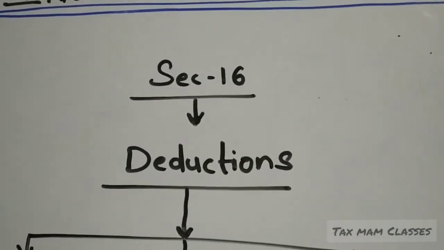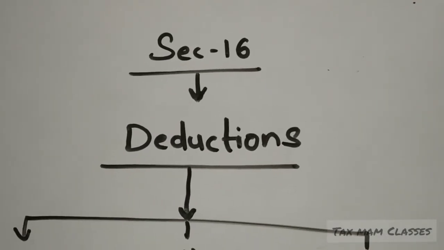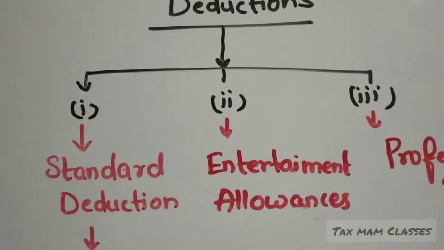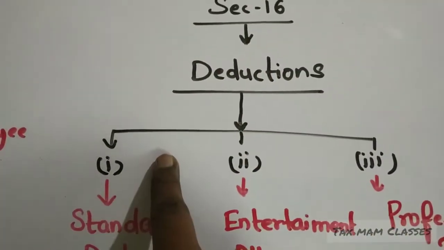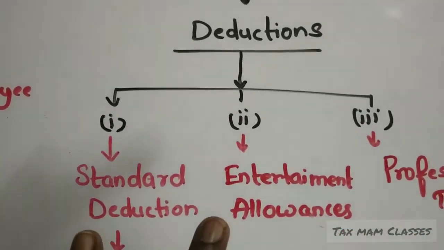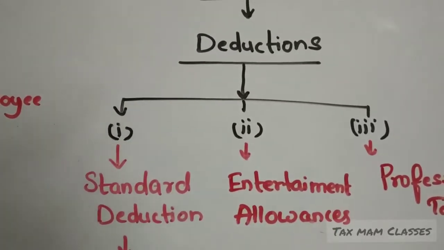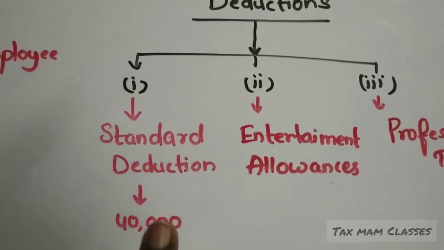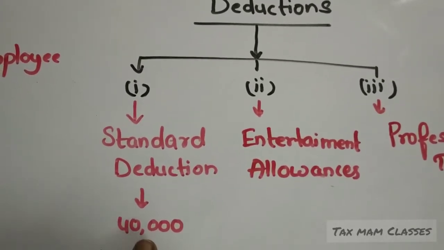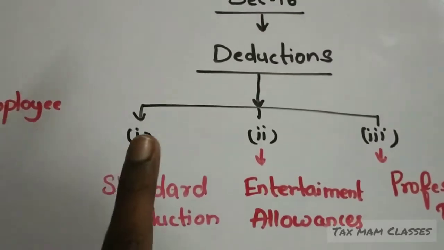Section 16 talks about deductions. As I said, a deduction is a benefit to an assessee. See how many deductions there are in this chapter, income from salary. There are 3. Section 16 subsection 1 talks about standard deduction. Standard deduction means the amount of deduction is fixed. Any person earning income under the head income from salary is allowed a standard deduction of 40,000. Total 40,000 will be allowed as deduction under section 16 subsection 1.